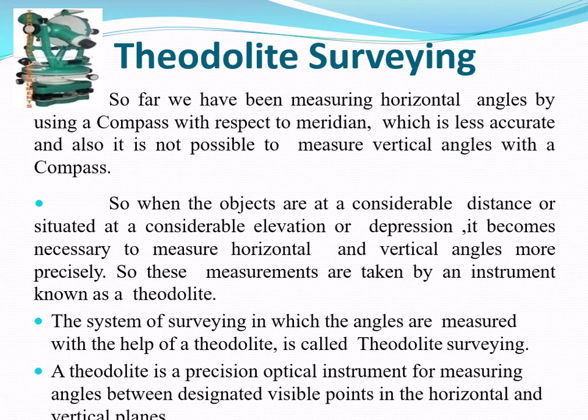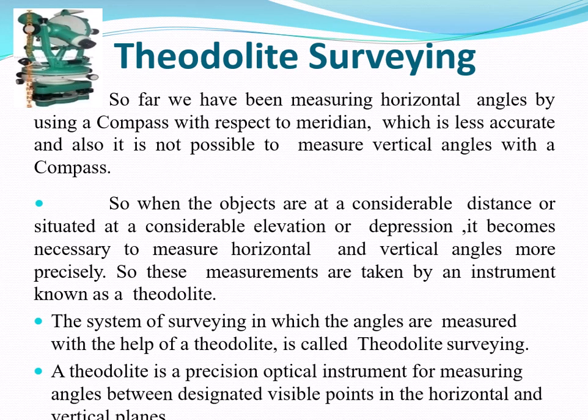It consists of a telescope by means of which a distant object can be sighted. The telescope has two distinct motions, one in the horizontal plane and the other in the vertical plane. The former is measured on a graduated horizontal circle by means of a set of verniers, and the latter on a graduated vertical circle by two verniers.